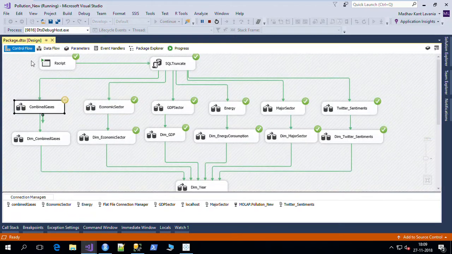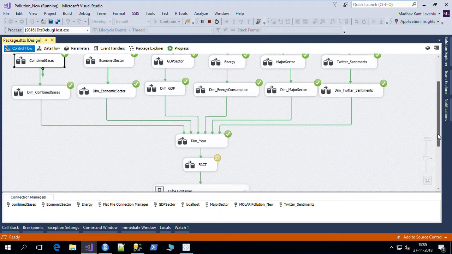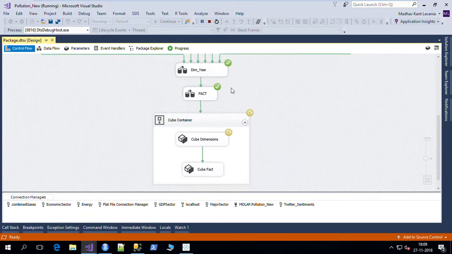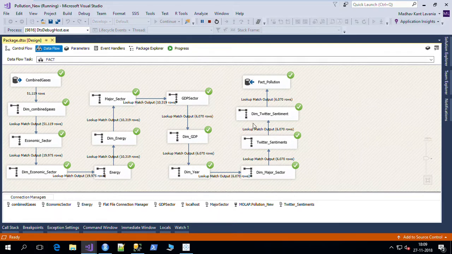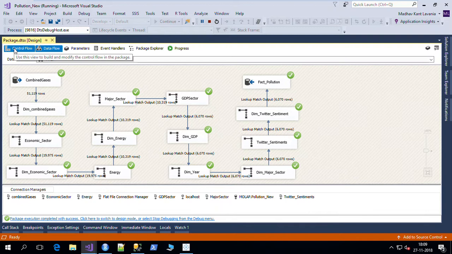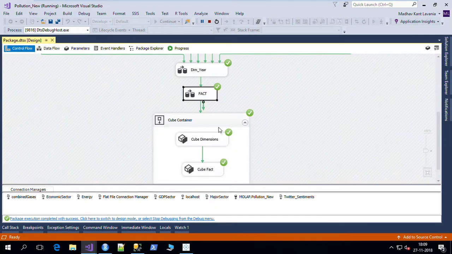All these dimensions here are connected to a fact table data flow. In this fact table, all the dimensions are getting loaded and the numeric measurements are transferred to populate the fact table. I have also incorporated the automatic cube processing, which can be seen here.